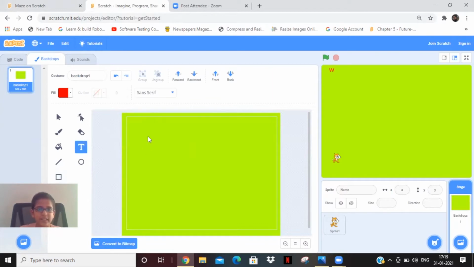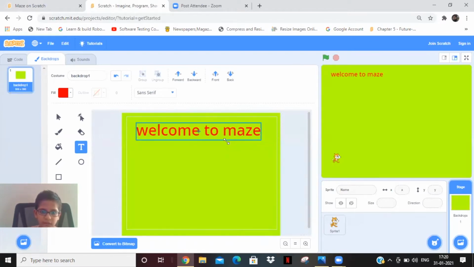Then write here, welcome to maze. Also make this size full like this.